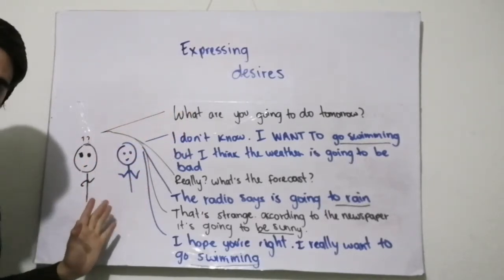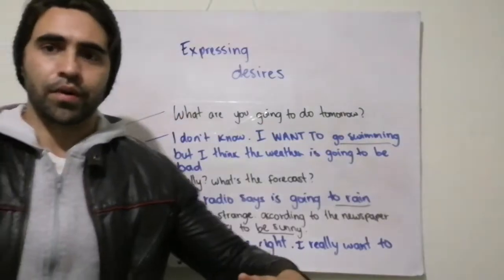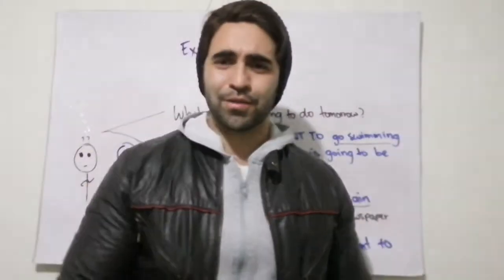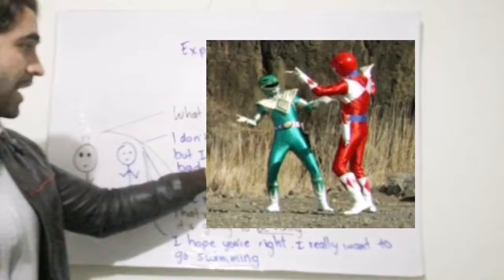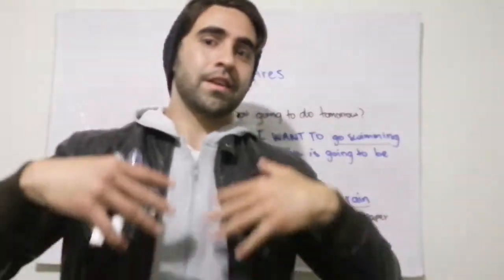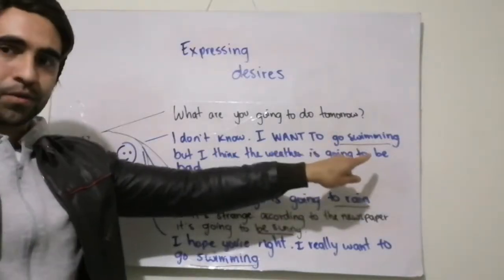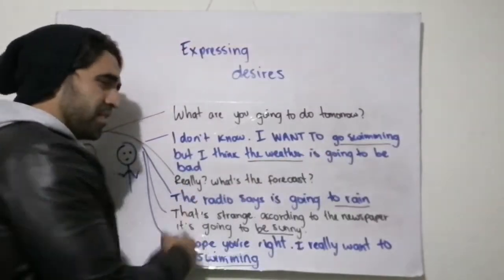The person number one, the black one, says, what are you going to do tomorrow? It means what are your plans for tomorrow? And he says, I don't know. I want to go swimming. So the action that he wants to do tomorrow is go swimming. I don't know, in the ocean, in the river, in a swimming pool. I want to go swimming, but I think the weather is going to be bad.